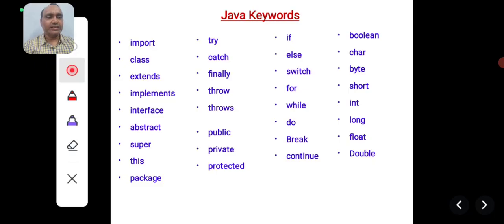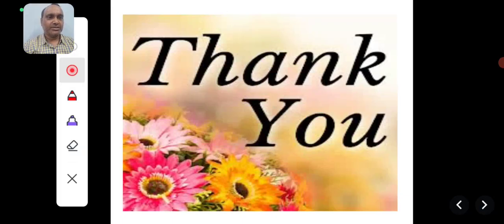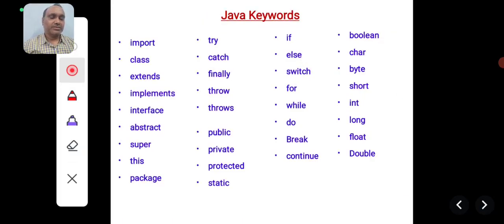So these are some of the keywords. Next is the static keyword. A method can be declared as static, and a variable can be declared as static. To declare variables which should have a lifetime until the execution of the program is over, you can declare them as static. This is also taken from the C language.